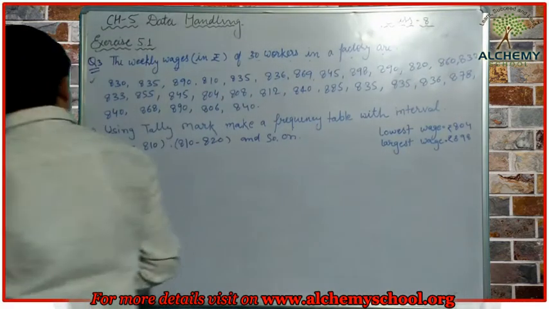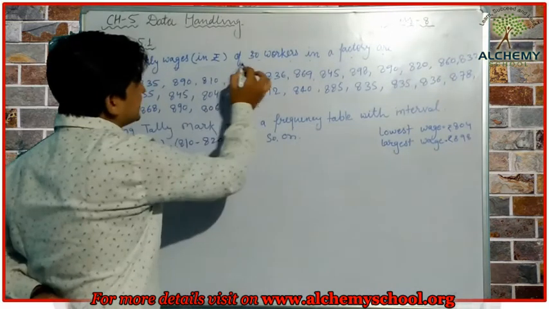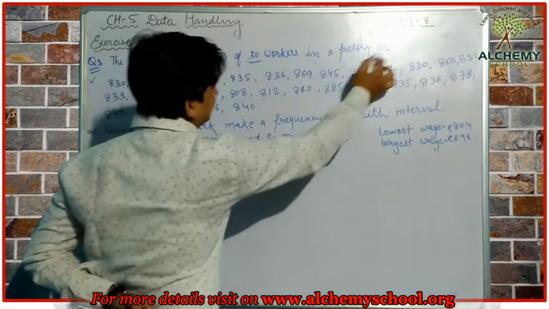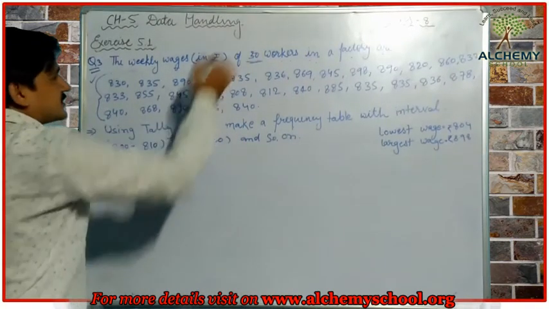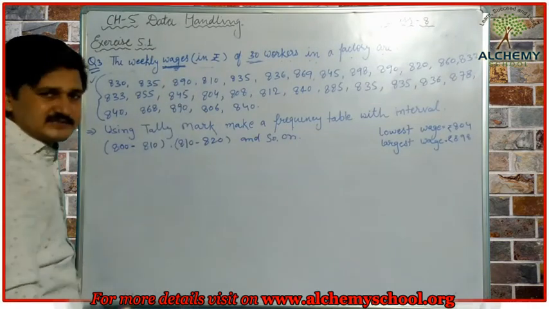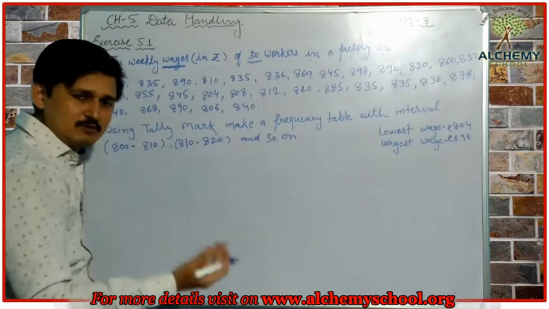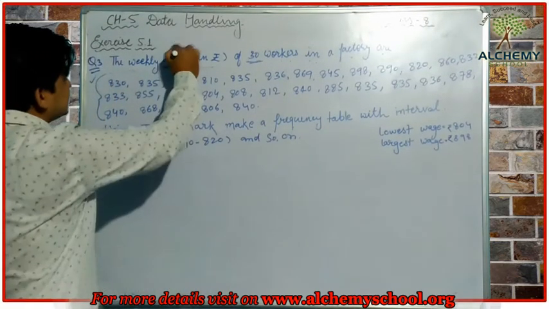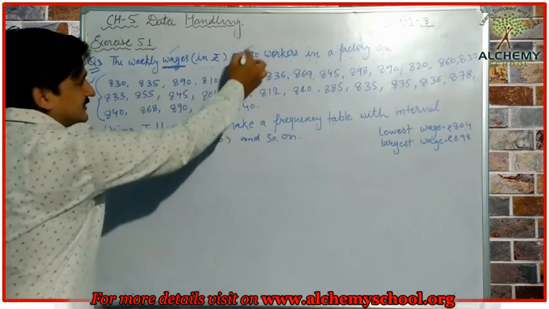In question number 3, the weekly wages in rupees of 30 workers in a factory are given. So these are the weekly wages of 30 workers. First of all we should know what wages are. Wages का मतलब क्या होता है? Wages का मतलब होता है हमारे काम के बदले में जो अमाउंट हमें पे किया जाता है, that is wages. So these are the wages for 30 workers.